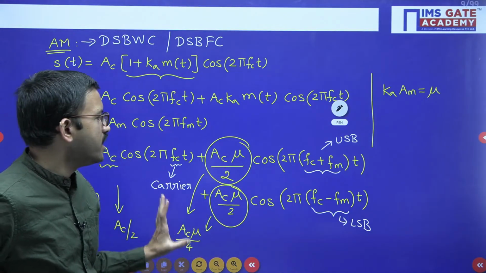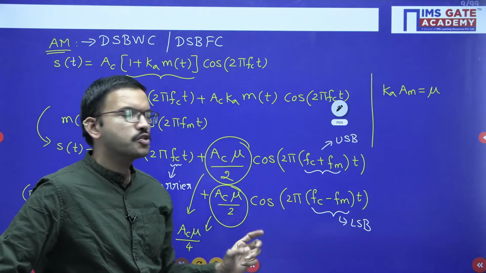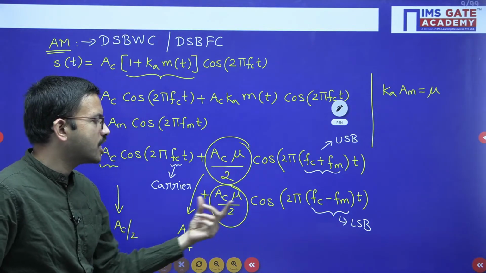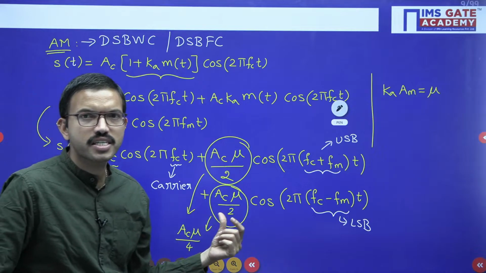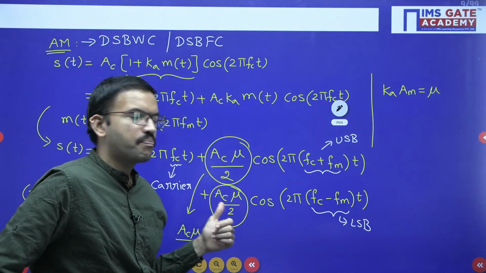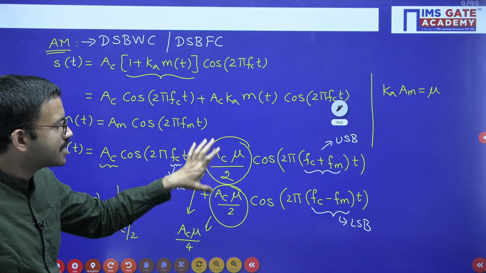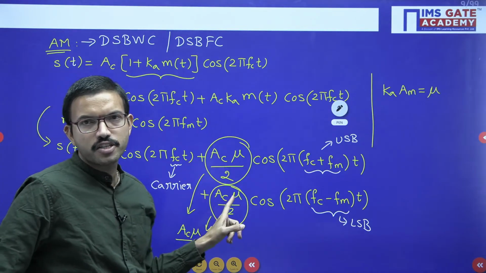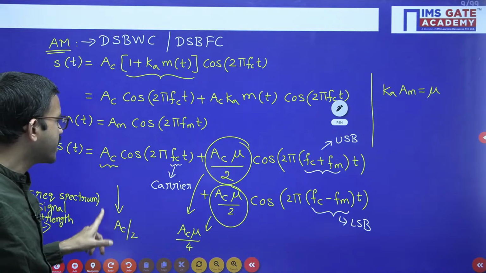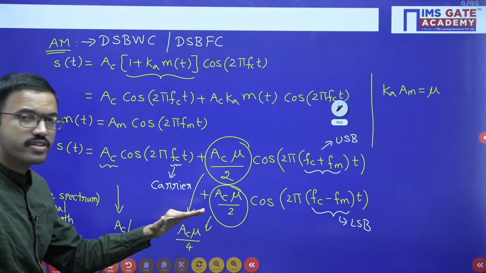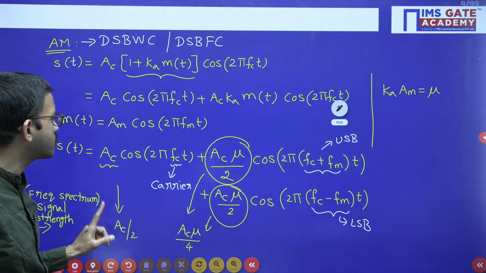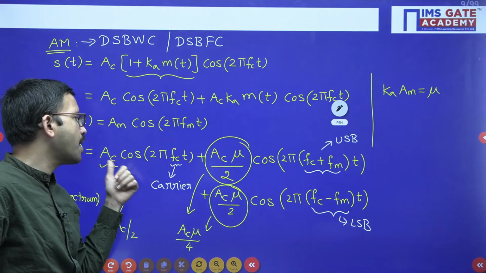So, in this way, from the frequency spectrum also, at the upper sideband and lower sideband, you are having the same signal strength, but that signal strength will be AC mu by 4. With respect to time domain, that signal amplitude will be AC mu by 2. Similarly here, regarding carrier, in the impulse or frequency spectrum, the signal strength is AC by 2, the corresponding time domain signal amplitude is AC.